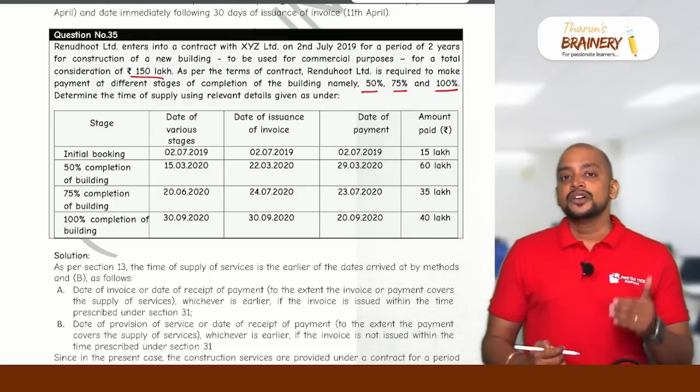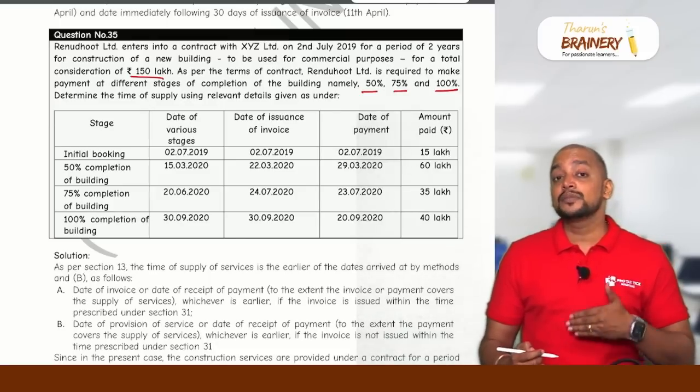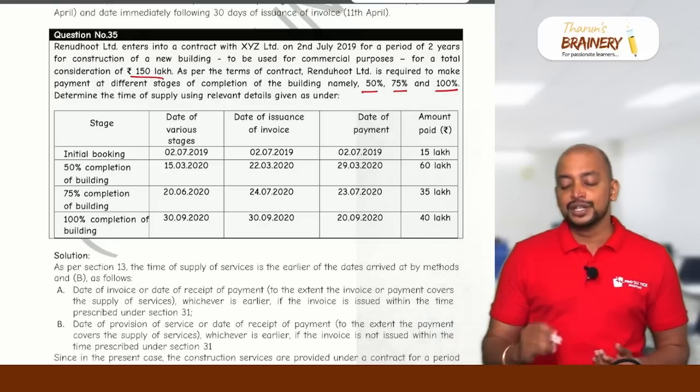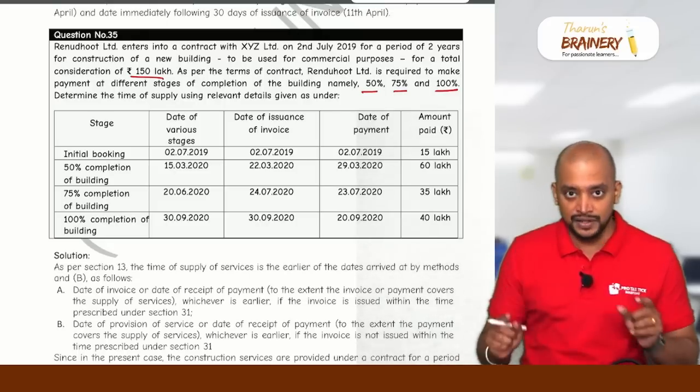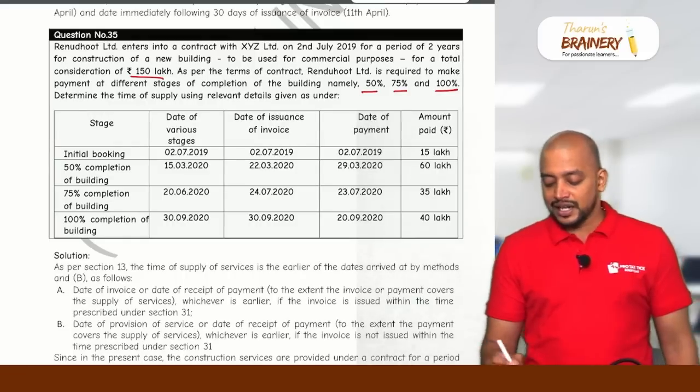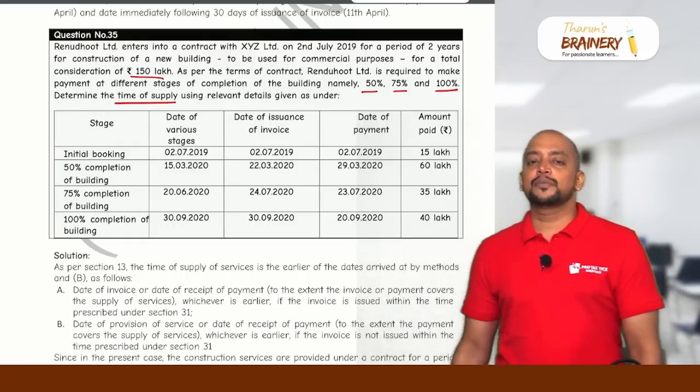A service which takes more than 3 months to complete and involves periodic payment obligations is known as a continuous supply of service. In case of continuous supply of service, they are asking us to determine the time of supply. So what will be the time of supply?